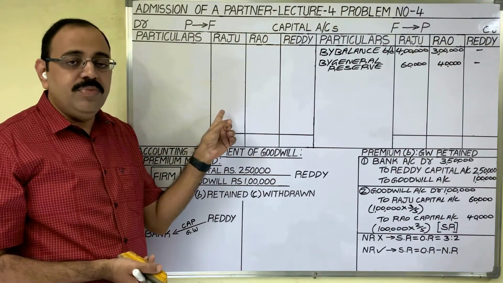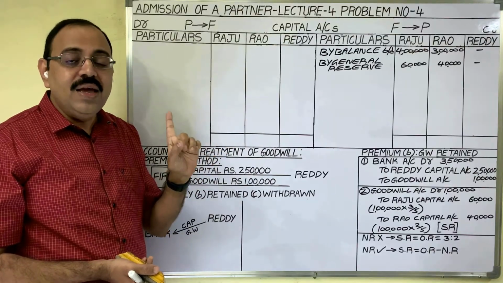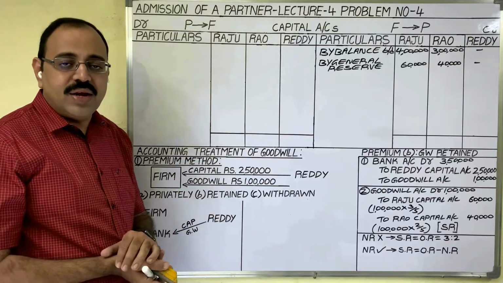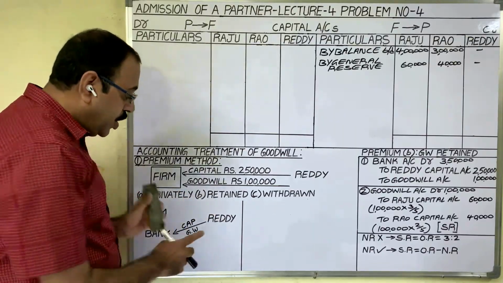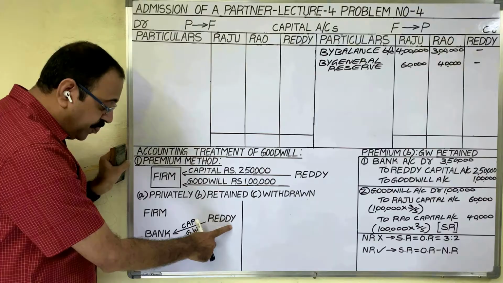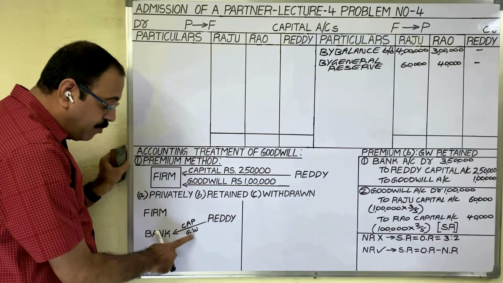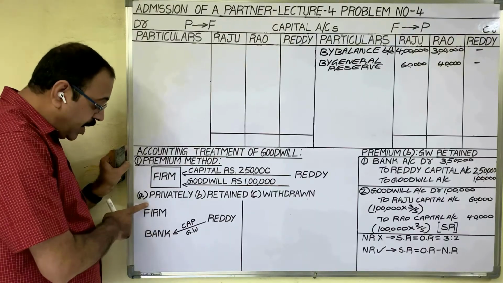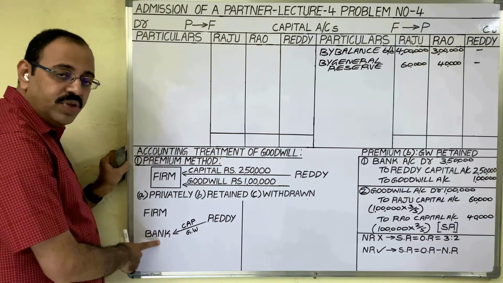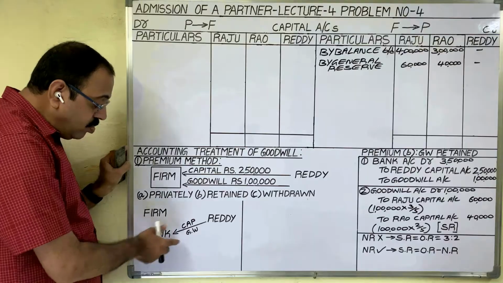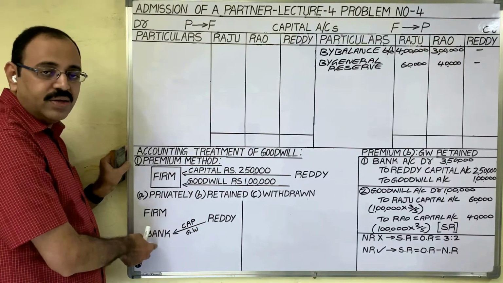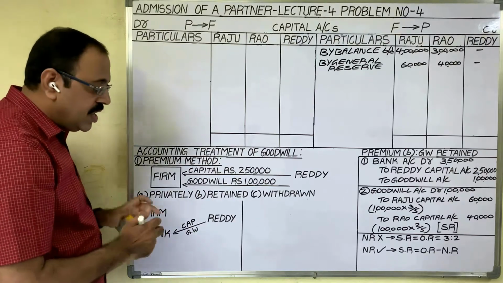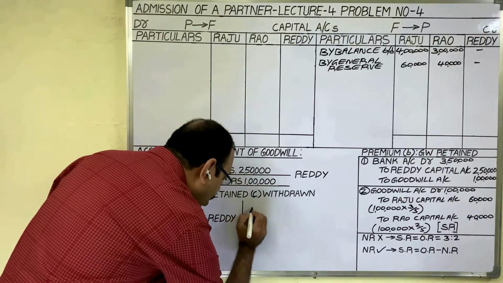In this problem, on the asset side of the old balance sheet, he has given bank balance. Cash in hand is not there. So we should assume that the new partner Reddy directly deposited the capital and goodwill amounts into our bank account. We are maintaining one current account with one bank. In that account, these two amounts are deposited. That is our assumption. So as the bank is a receiver, bank account is one account.